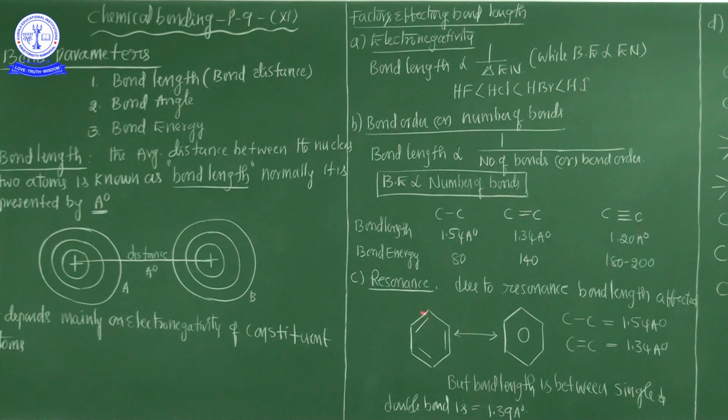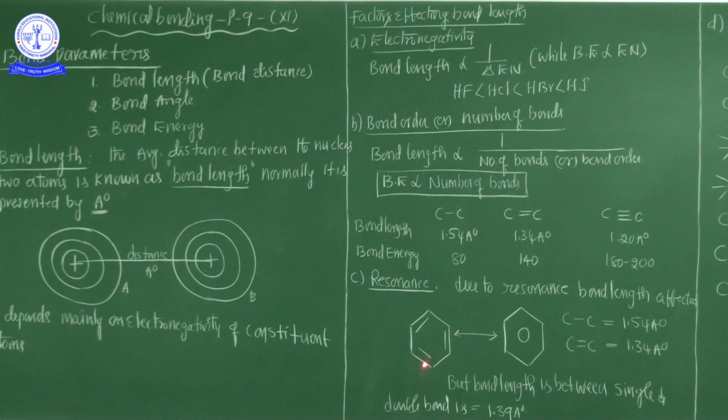So my dear students, this is the first carbon, second carbon, third carbon, fourth carbon, fifth carbon, sixth carbon. There are 6 carbons in the benzene ring, but between the first and second carbon there is no pi bond, only a sigma bond. Between second and third there is a pi bond, third to fourth no, fourth to fifth pi bond, fifth to sixth no. So here these pi electrons migrate frequently to the next carbon atom. This phenomenon is called resonance. So resonance means delocalization of the pi electron.